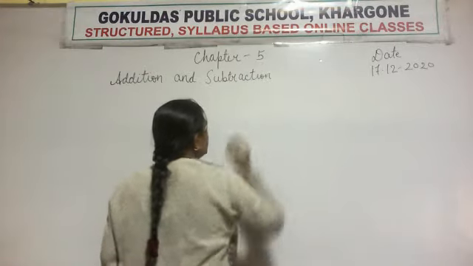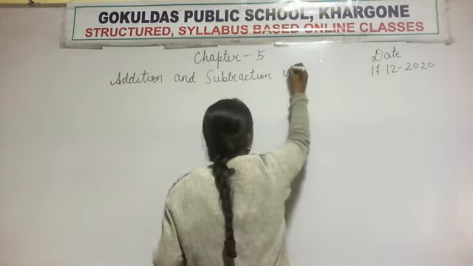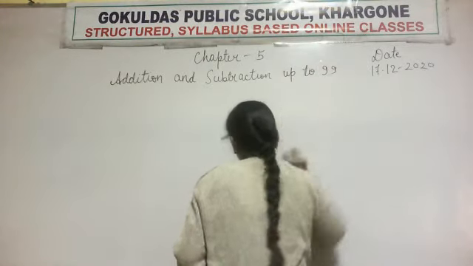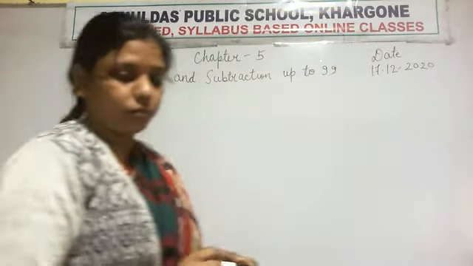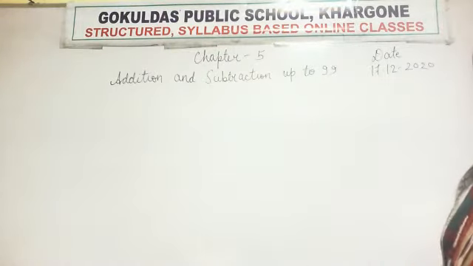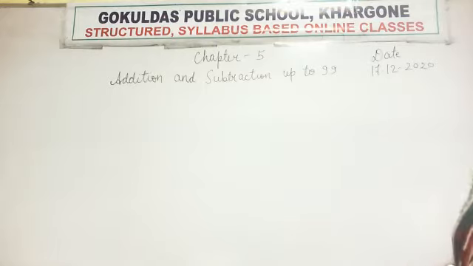Addition and subtraction up to 99. Right? The name of the chapter, addition and subtraction up to 99. This is the name of a chapter, addition and subtraction up to 99.